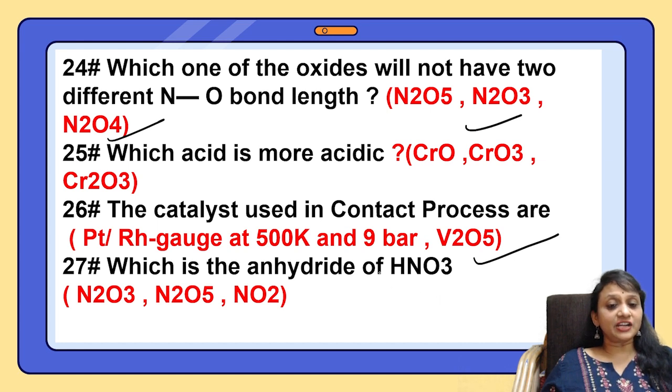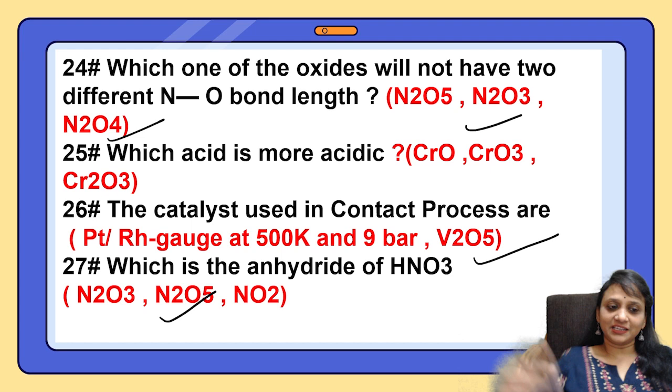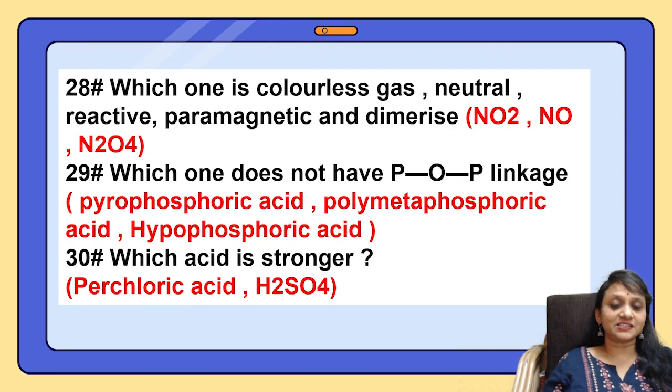Which is the anhydride of HNO3? Means if you remove the water molecule, what is the anhydride? So, N2O5. Right? Very good. Easy, students? Yes. Which one is a colorless gas, neutral, reactive, paramagnetic and dimerized? Simple. NO, because of the odd electron.